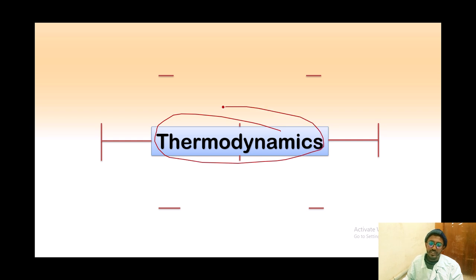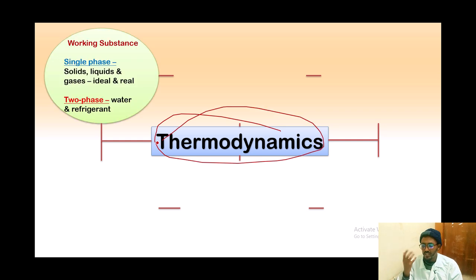So thermodynamics, if we are talking about thermodynamics, let's cover it in one slide. What does it really mean? We have working substances. It can be single phase or two phase. In single phase, most of the time we have solid, liquid, gas, which are ideal and real. But in two phase we have water and refrigerant. So it's single phase and two phase.